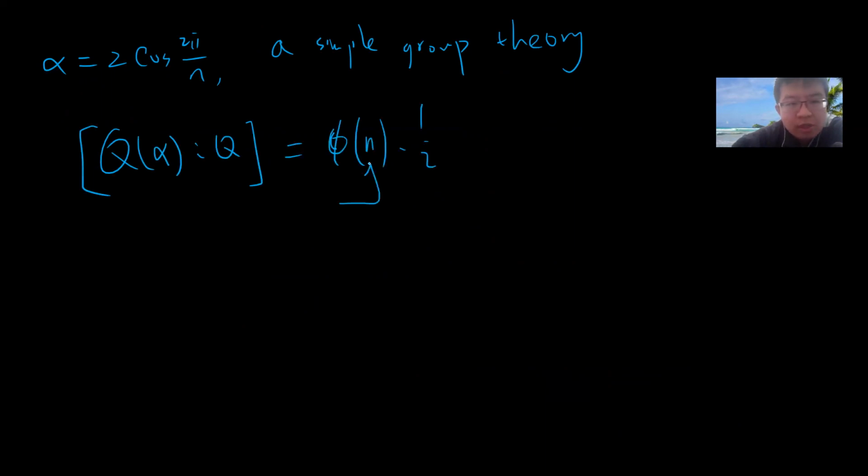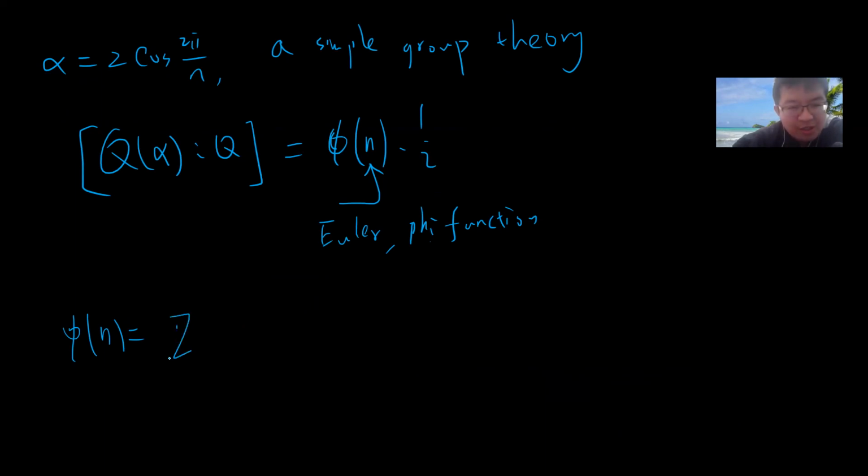Here phi(n) is basically the Euler phi function. Let me just explain how to compute this phi(n); I think everyone knows it. If you don't know, I will post my group theory lecture that you can go to.